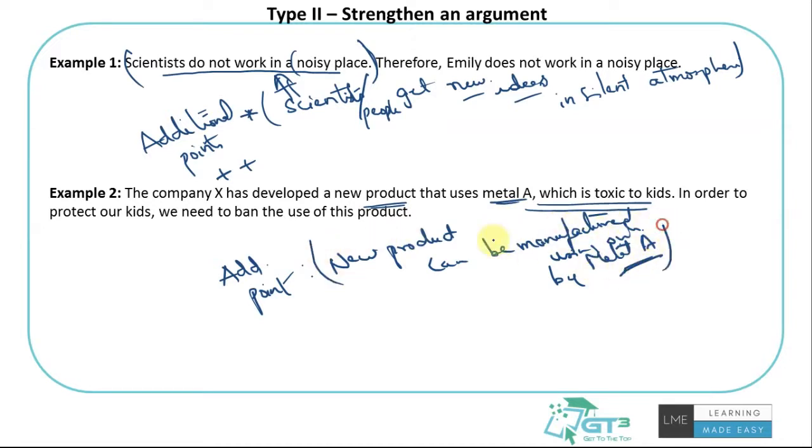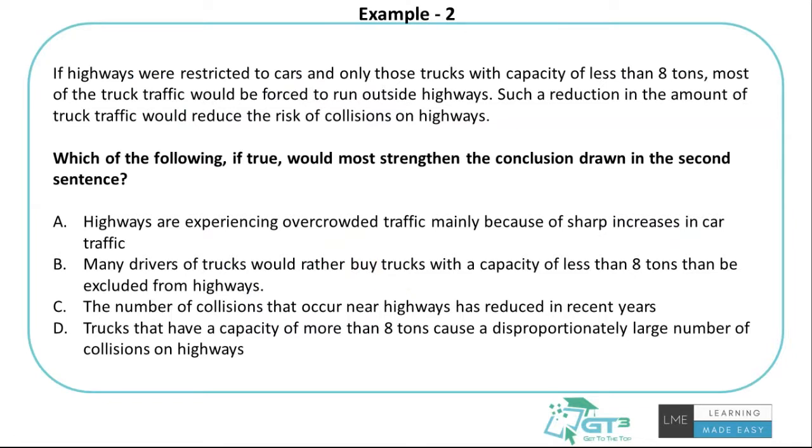So what is the argument the author made? The key argument: the metal A which is used in the new product is toxic to kids. So once I say the new product can be manufactured using only metal A, this is going to impact the kids and that's why we need to ban the product. This is again in favor of whatever argument the author is making. That is what basically we need to look for in strengthening an argument. Understand the key argument in the piece of information and see which option would actually agree with it or make it stronger.